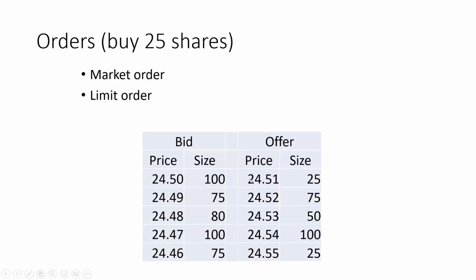On the offer side, what is an offer? Offer means I can offer you my shares if you pay me this much money. So they're sellers, and the best seller is actually the lowest price at which they're selling. So the best seller is at a price of 24.51, which is not equal to the bid price. Remember, if the offered price is equal to the bid price, the trade would take place. Since the trade is not taking place, that means bid and offer have a margin, and that margin between bid and offer is always called the spread. Remember, the offered price is always going to be more than the bid price. So here, the difference between offer and bid, or the spread, is 1 cent.